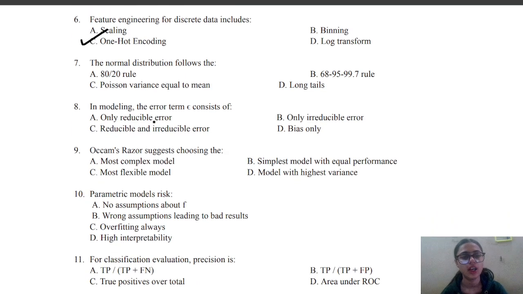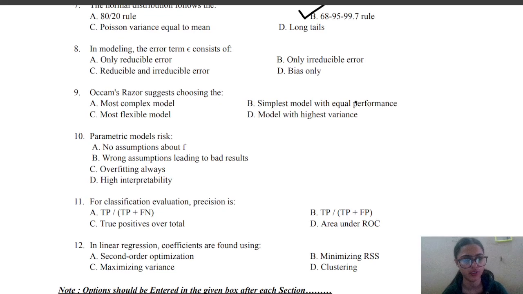Next question is, the normal distribution follows dash. A 80-20 rule, B 68-95-99.7 rule, C Poisson variance equal to mean rule, or D long tail rules. So the correct answer is B, that is 68-95-99.7 rule.